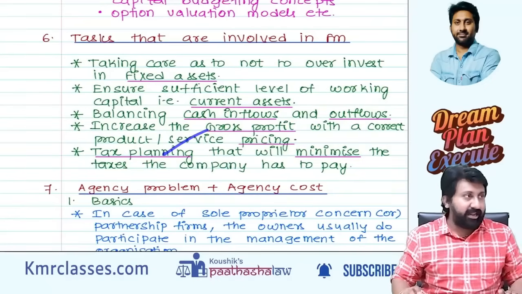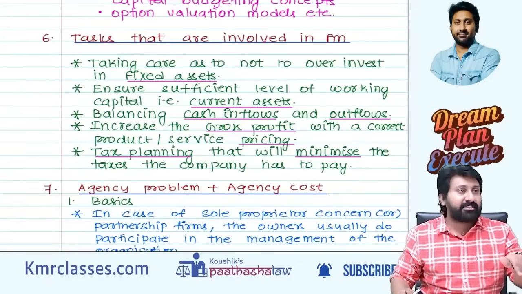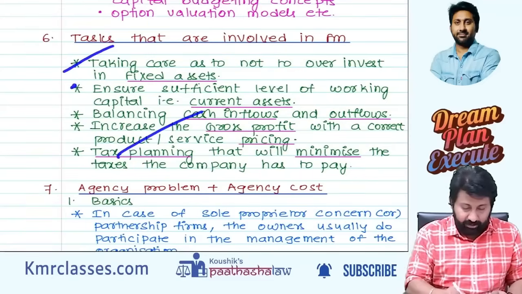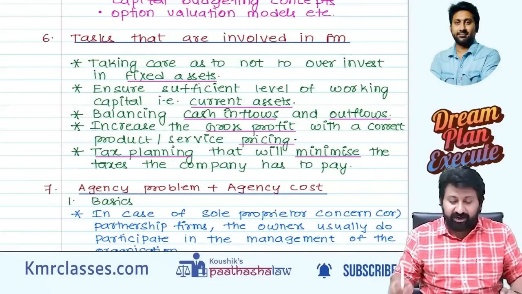Finally, tax planning. More debt, more tax saving. Less debt, less tax saving. That's it. Five points. What do you have to write in the exam?